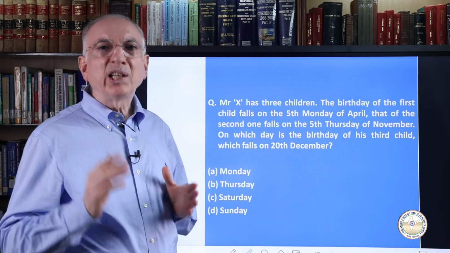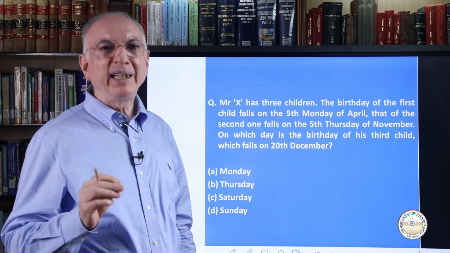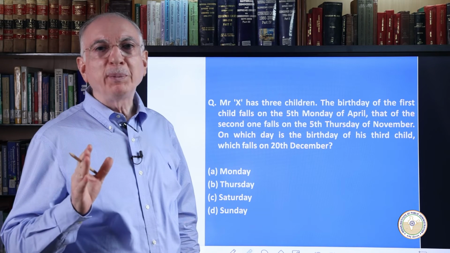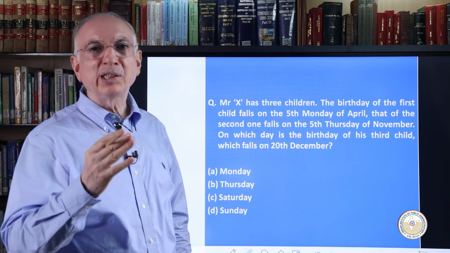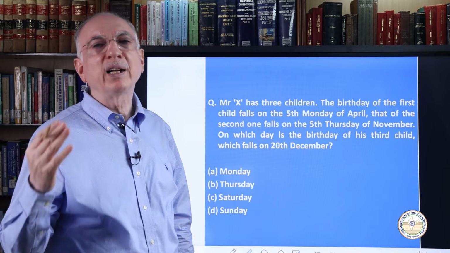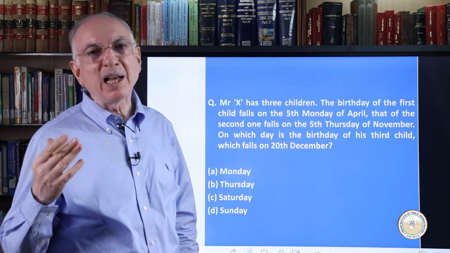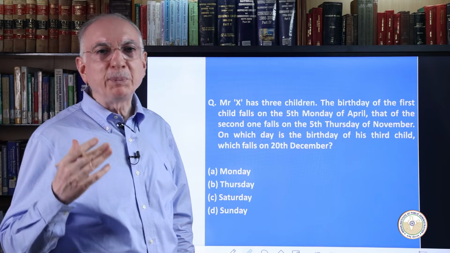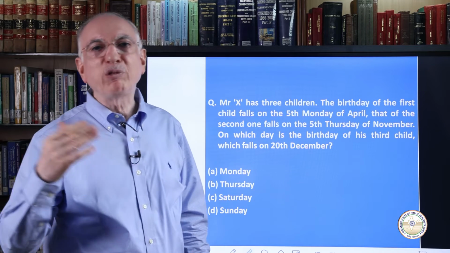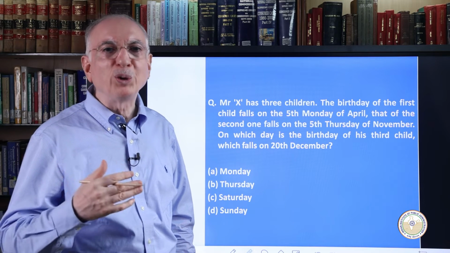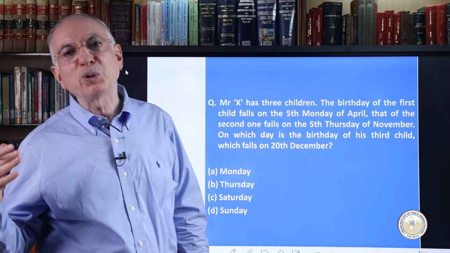Next question. In a 30-day month, all the 7 days of the week occur 4 times. That means 28 days are covered in this, and 2 days of the week occur 5 times. These 2 days will be the first 2 days or the last 2 days of the month. That means if a certain day occurs 5 times in a month, it must be one of those first 2 or last 2 days.